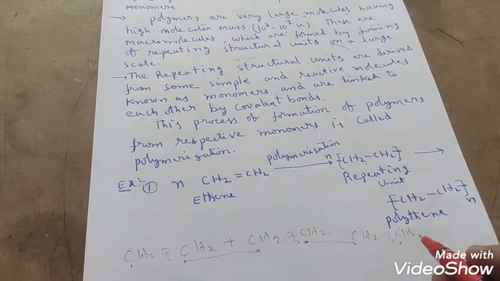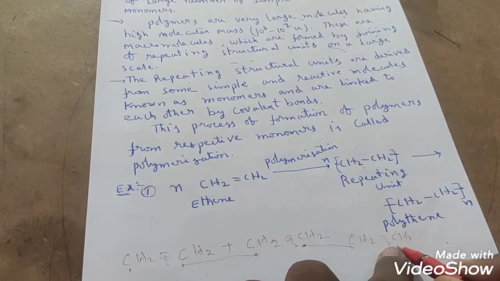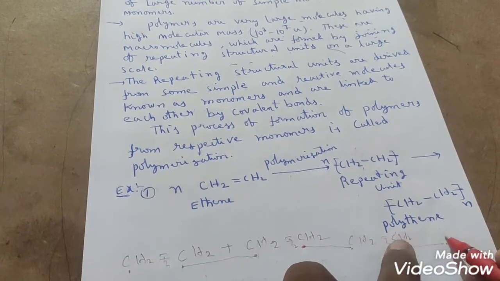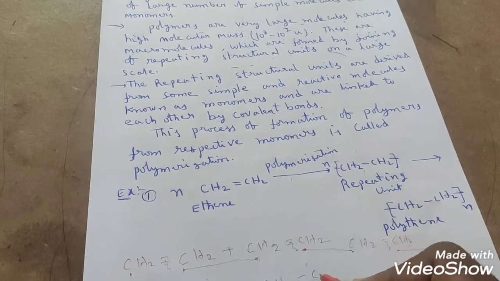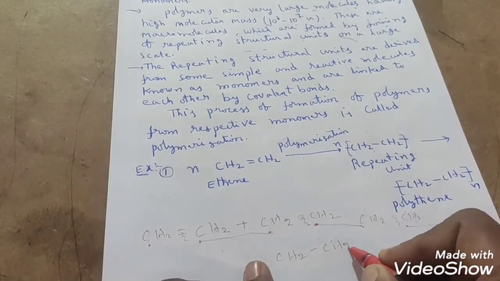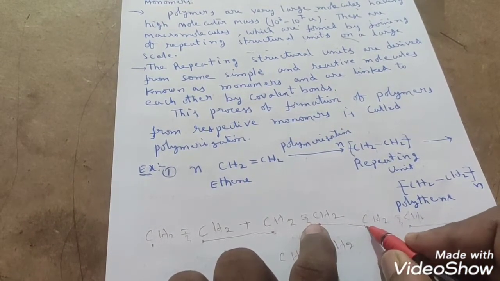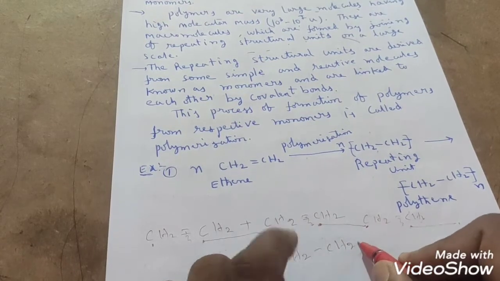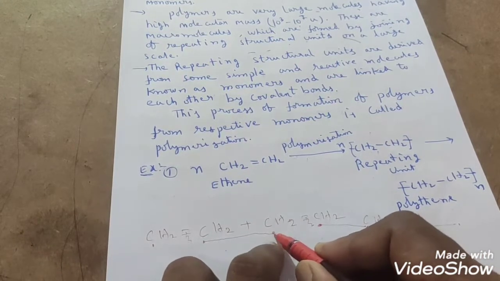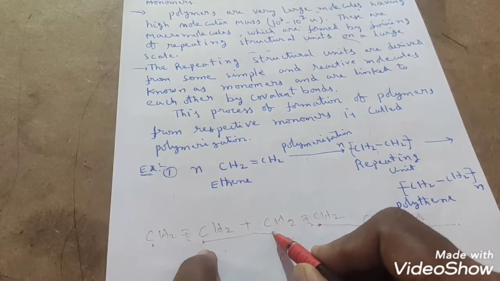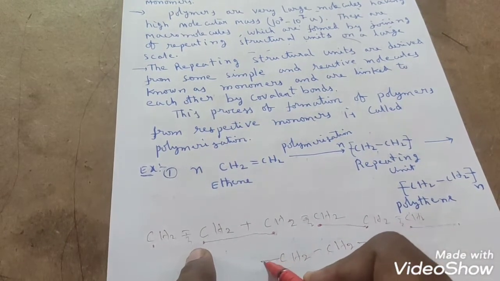In the similar manner, if you take one more unit next, then this free radical and this free radical will combine and produce one more bond between this CH2 and another CH2. That means here what unit is generated, students? You observe that CH2 single bond CH2, right? This CH2 is having the free radical combined with another unit of CH2 of this side carbon. So that's why here I kept a single bond. Here also you observe, students, CH2, here a free radical is there. That free radical combined with another unit of CH2 molecule, that is an ethene molecule. So here one more single bond will form.